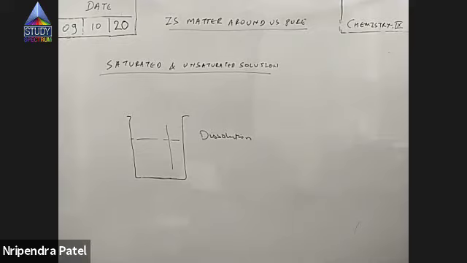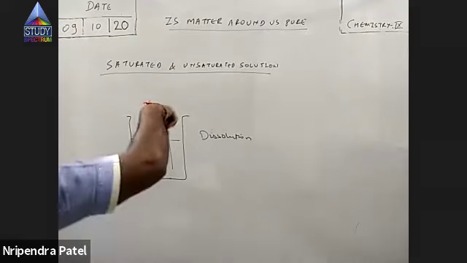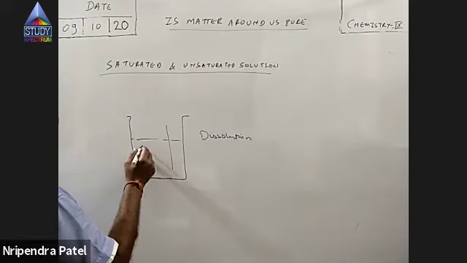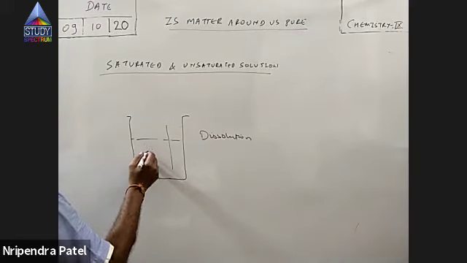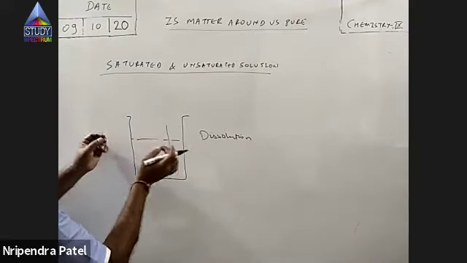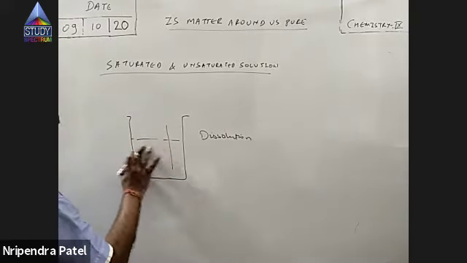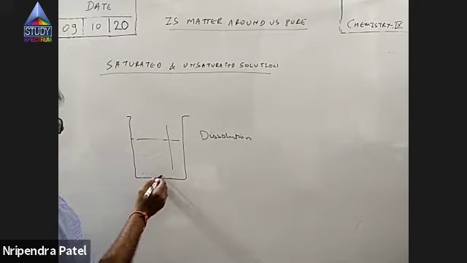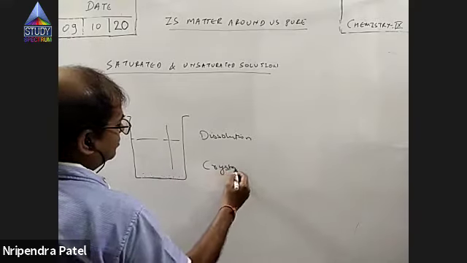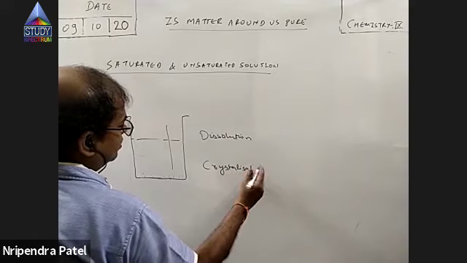Now, if you keep on adding the salt and stirring it, after some time, what will happen? The particles of salt again strike with each other and crystallize out. Again, strike and crystallize out. This process is known as crystallization, right?